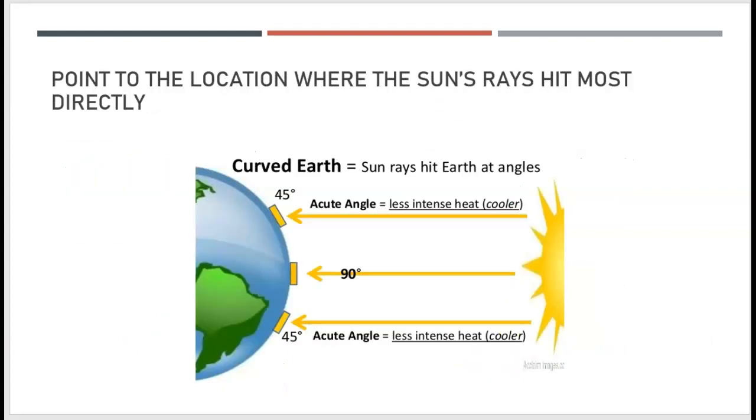The next topic that we have is where the sun's radiation has the most impact on the Earth. And so the Earth is sort of widest at the equator. And so the radiation, or the rays that reach the Earth, reach in the most concentrated fashion here at the equator. The angle is less intense above the equator and below the equator.